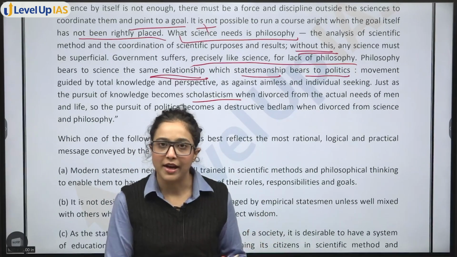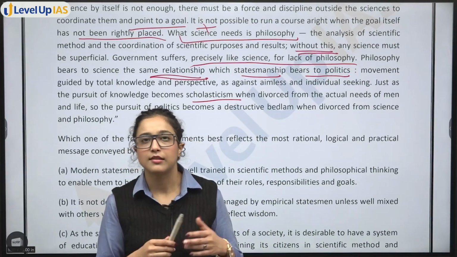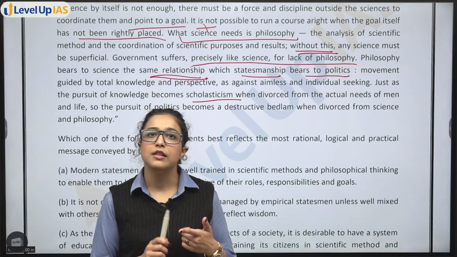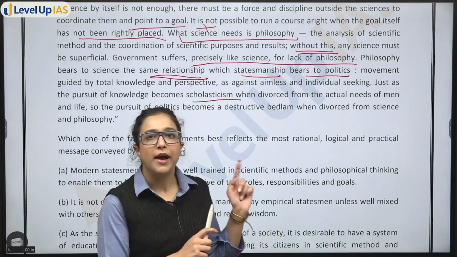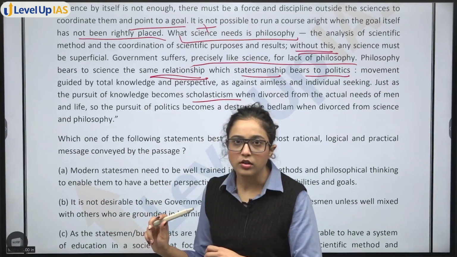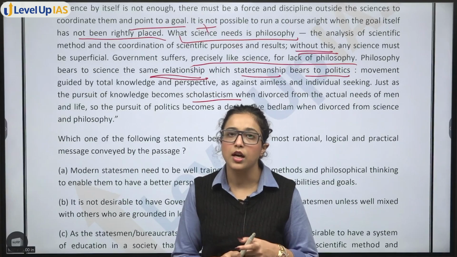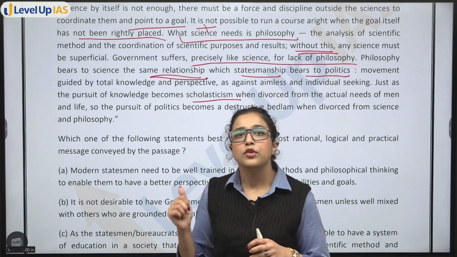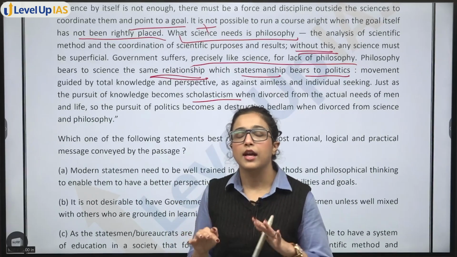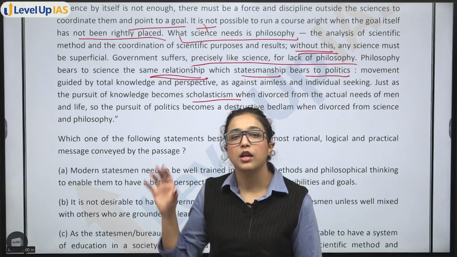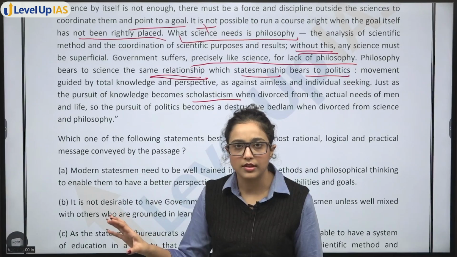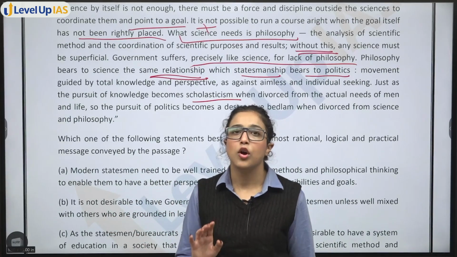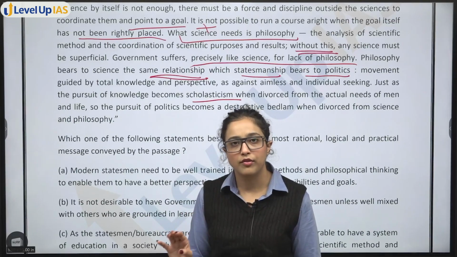This is one of the passages whose level of difficulty is slightly higher than the rest of the passages that were given to you, because firstly its theme is philosophy, second the passage is long, and the options are long. It takes time to read, and understanding the passage in itself takes a lot of time, right? So when you have a passage like this, and if you cannot understand anything, even the statements or the passage that is given, please do not attempt this, because in CSAT you have to get qualifying marks.